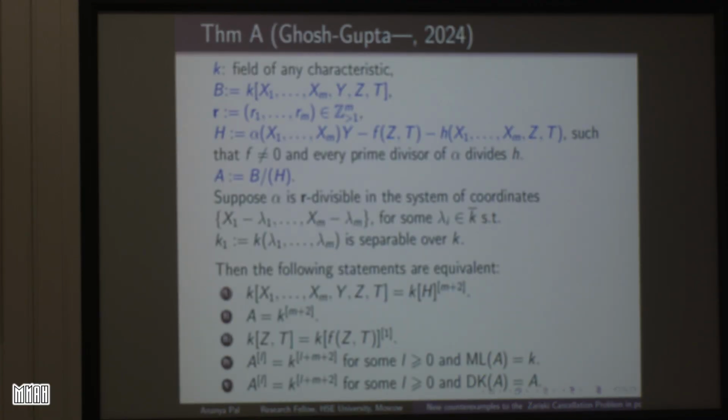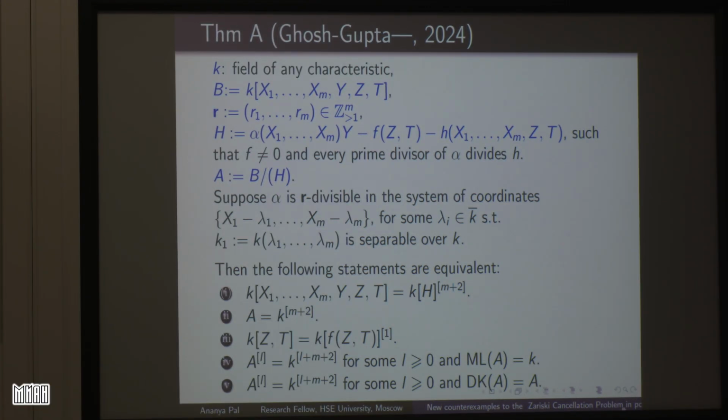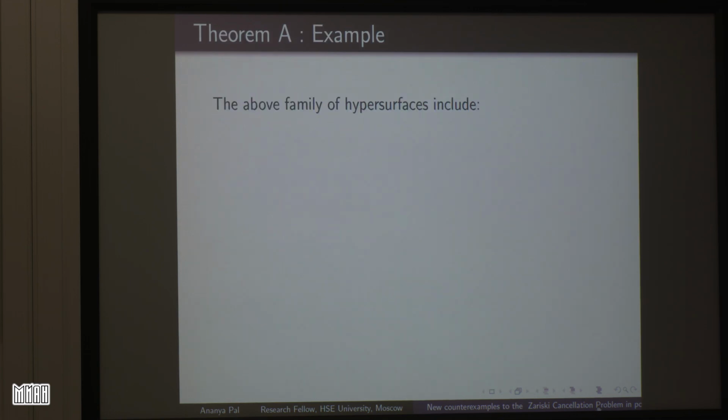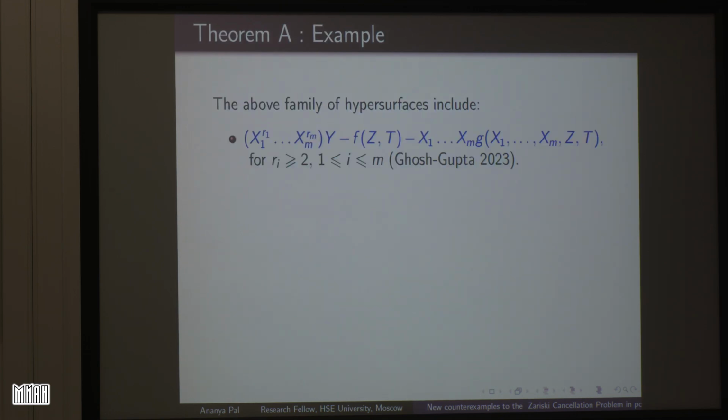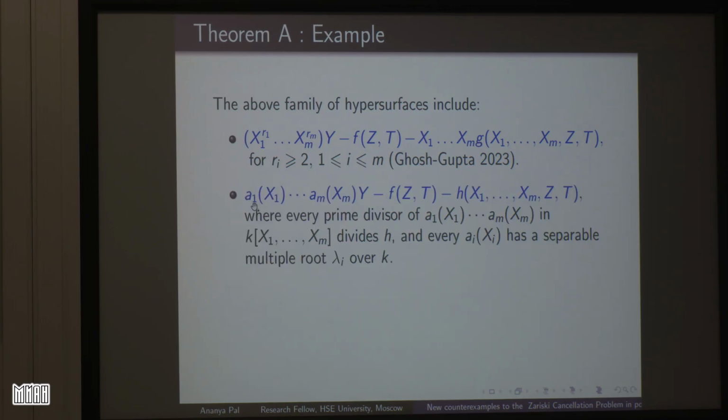So with the help of this, let us discuss some examples, because this R divisibility is not a very good notion. It says that the above family includes the following hypersurfaces. First, this, again this, that is, I can replace this R by polynomials which are separable and such that every prime divisor of this divides H, and each AI has a separable multiple root. And again this is something non-trivial, this is also included. So these are the examples.